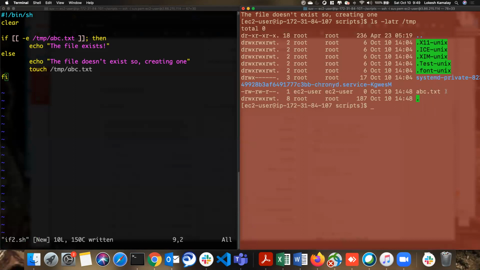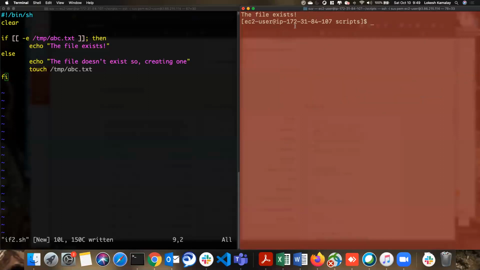So the /tmp, it has a file. Okay, now the file is there. Now let me rerun it. What happens? It said the file exists. So this is the way you can also use the special permissions.